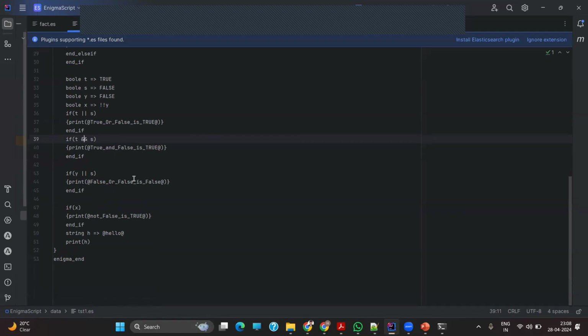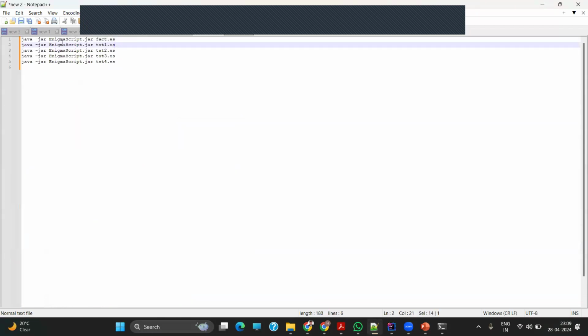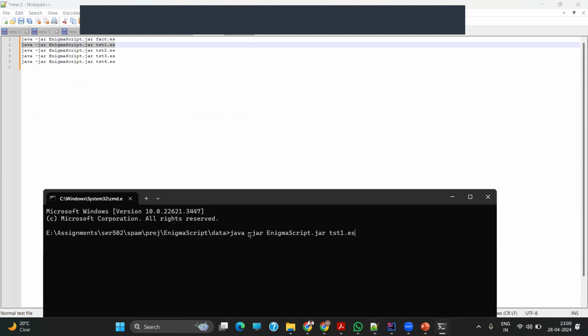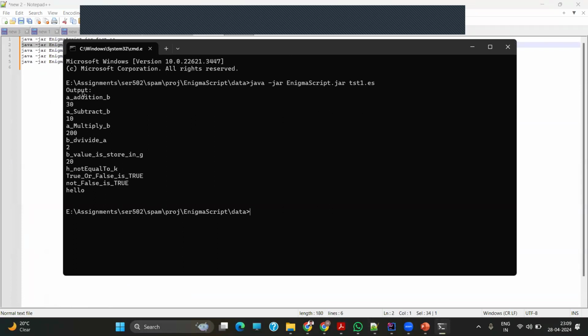Let me run the program. So this is the output for the code which I have shown.